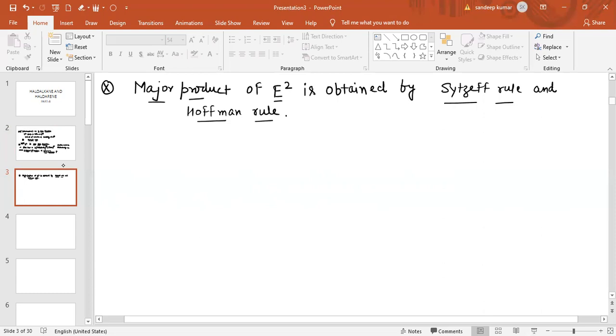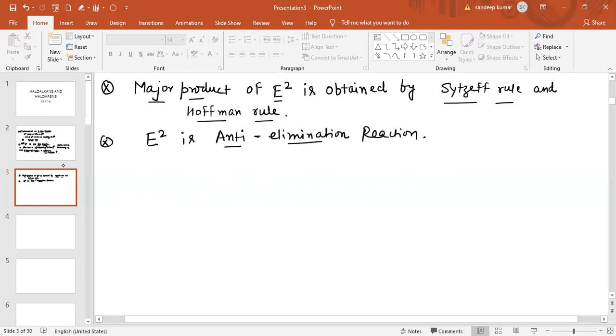And also, E2 is basically an anti-elimination reaction. So this is an anti-elimination reaction.